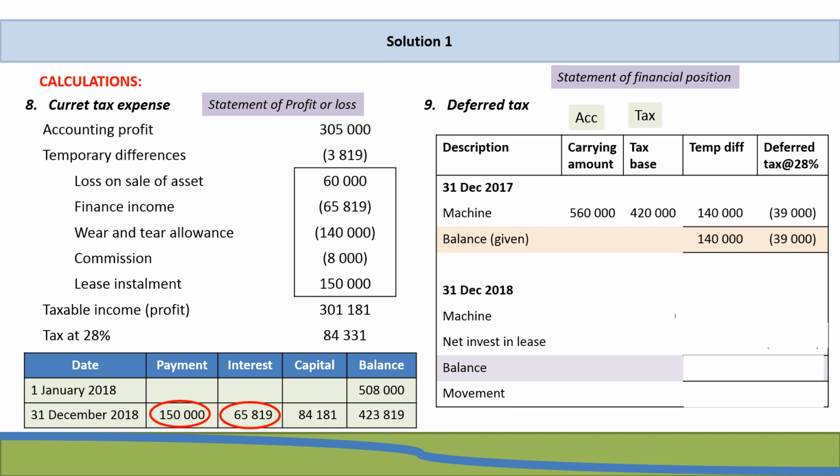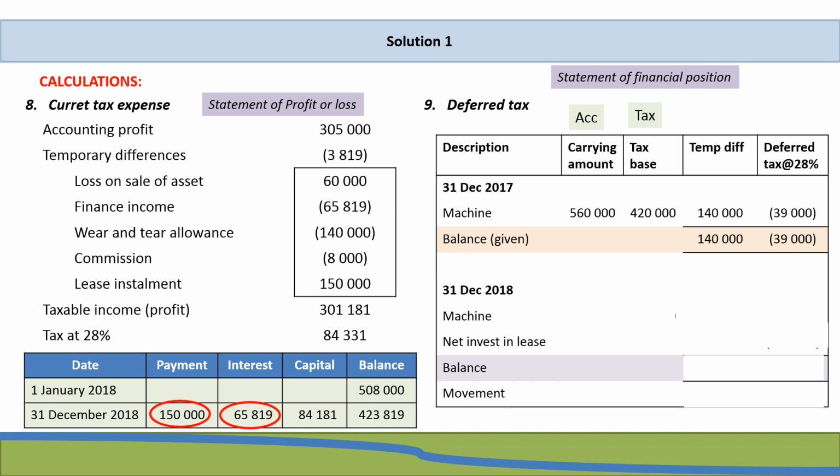Now if we have a look at our deferred tax from our balance sheet approach, we were told that the deferred tax liability as at 31 December 2017 was 39,000 Rand. Now when you are doing a question, you do not have to do the line item for the machine as I've done here. This is purely just to show you how that 39,000 was obtained. So you could just include the 39,000 Rand balance given, as well as calculate the temporary difference so that you have your temporary difference and you have your deferred tax amount.